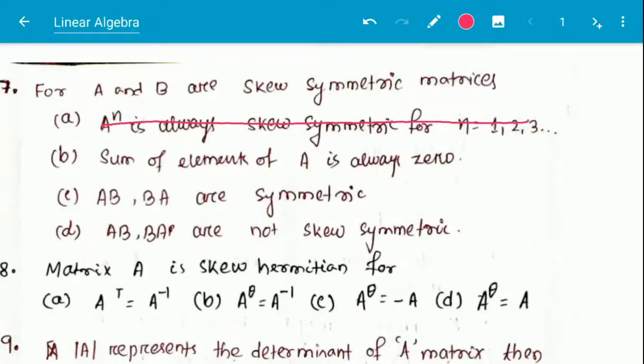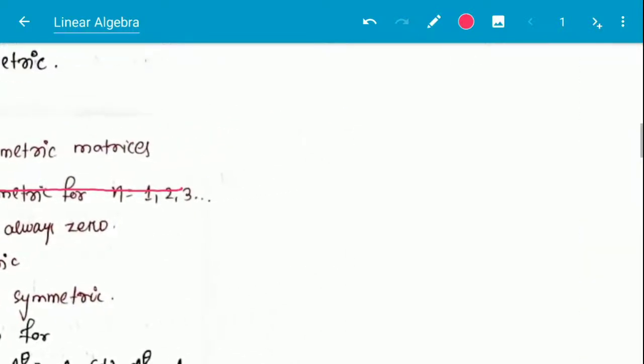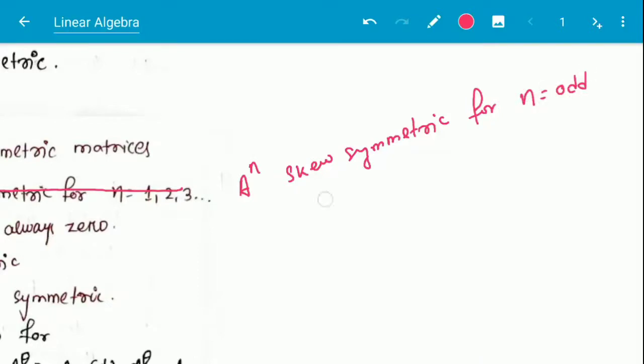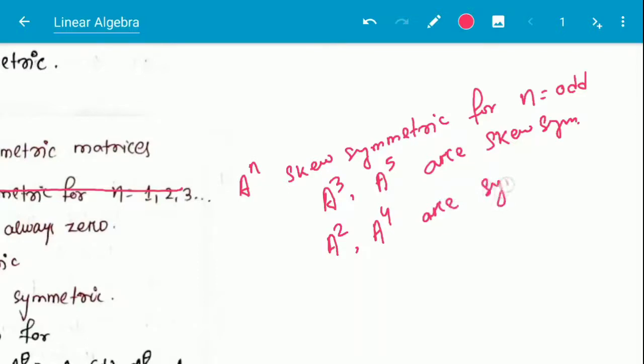It can be said that A to the power n is skew symmetric for n an odd number, that is A to the power 3, A to the power 5 are skew symmetric if A is skew symmetric, and A to the power 2, A to the power 4 are always symmetric.